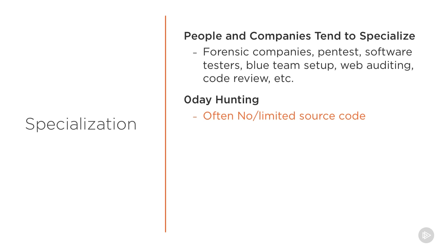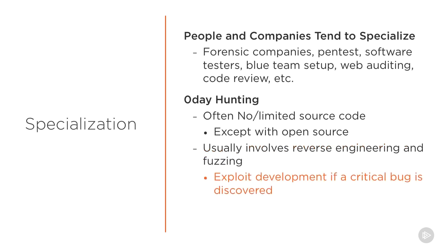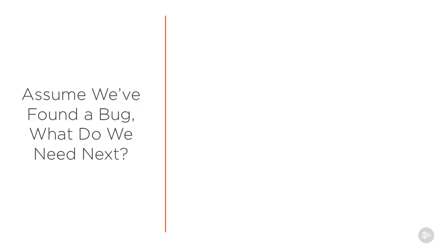But in this course, we're talking mostly about either closed source, mostly, or open source as well, where we can fuzz or reverse or audit the code in some way to find a bug. We're typically looking at C and C++ in this course. And then we want to figure out what can we do to exploit that bug so that we can help understand how it is possible for many of these bugs, some of which don't even look like they would necessarily be exploitable on the surface, could actually be exploited. That'll help us triage again.